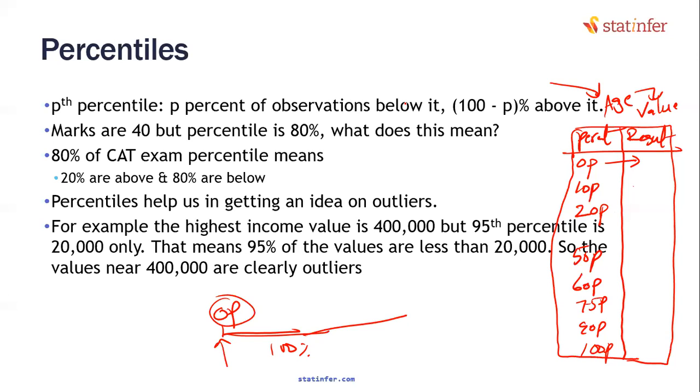What is that value where below it there is nothing? The minimum value. By base you mean to say minimum value, right? Yes, sir. Minimum value, I cannot say 0, isn't it? Not always it is 0. For some variable, minimum value is 30. That means below 30 there is no data, above 30 everything is more than or equal to 30. So by default, if you ask for 0 percentile value, you are going to get the minimum value of that variable. Thanks for saying value. You will get a value here, the minimum value.